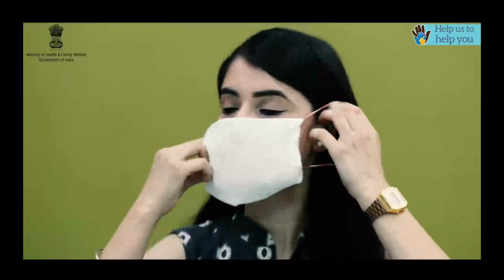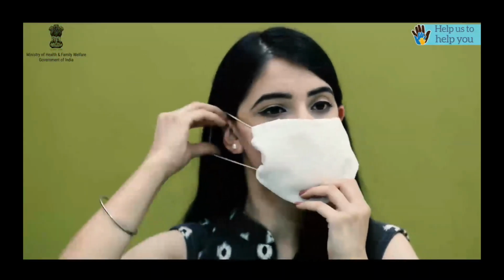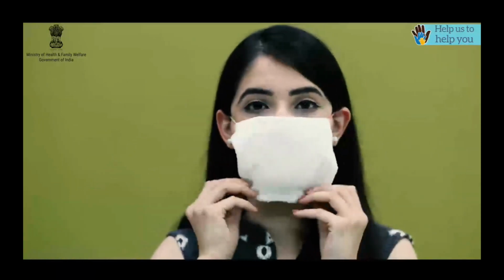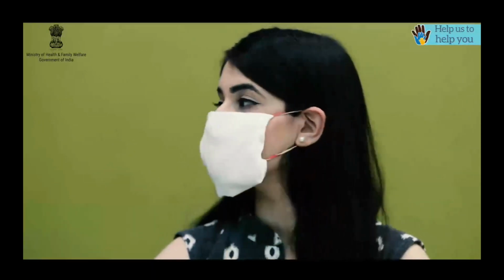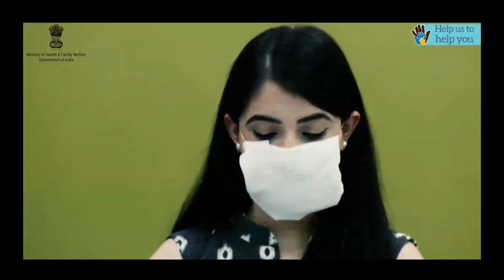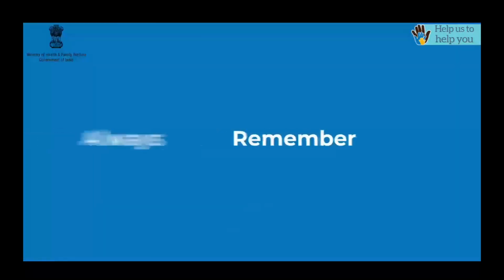To wear this face cover, just wrap each rubber band around your ears. Ensure that the face cover fits around your mouth and nose comfortably and that there is no gap left between the face cover and the mouth.